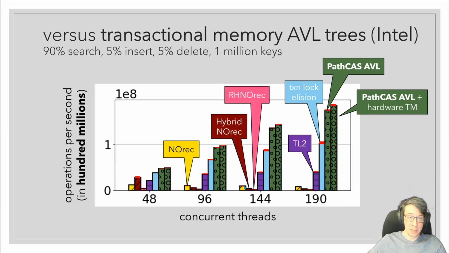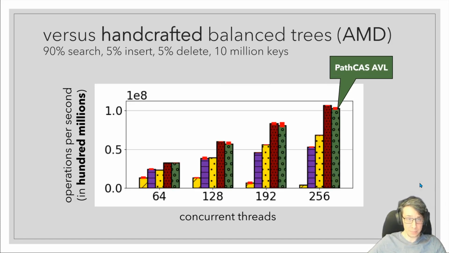And we have some hybrid ones that use hardware and software transactions and some software transactions here. Really, transactional memory is not a serious contender for PathCAS, considering the small amount of extra effort that you need to apply to use PathCAS versus transactional memory. Well, how about versus handcrafted algorithms?